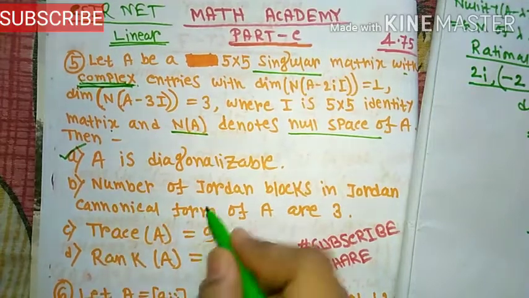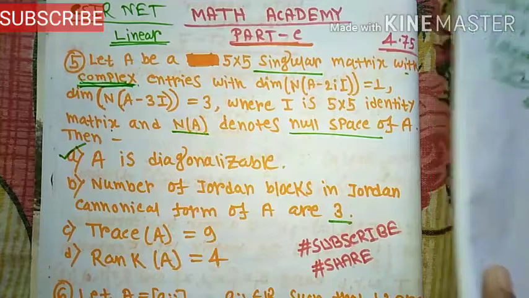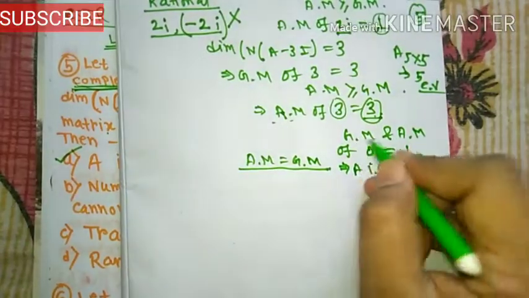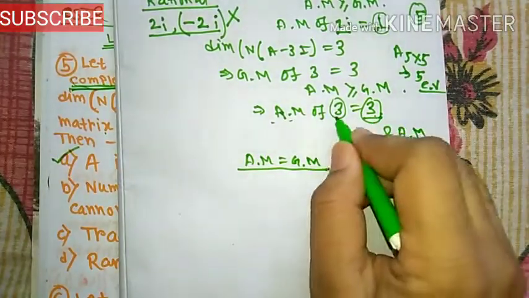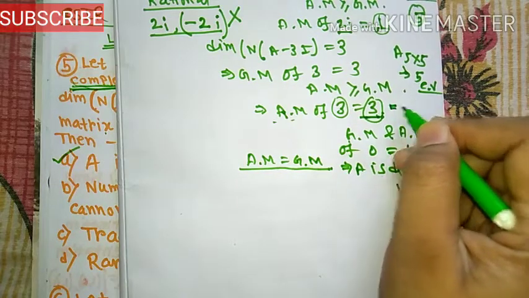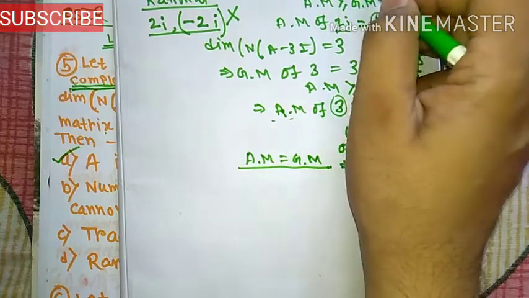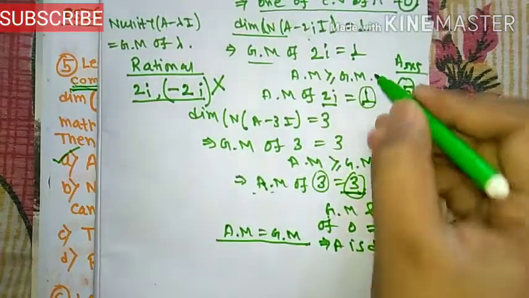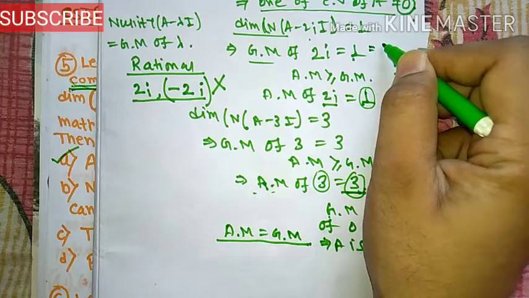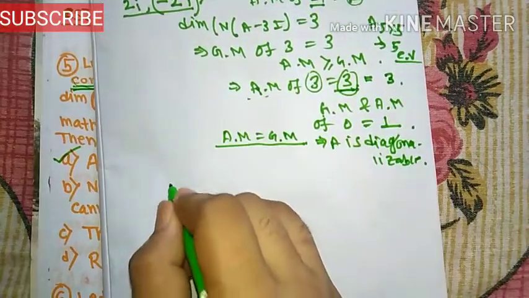Option B is: number of Jordan blocks in the Jordan canonical form of A is 3. So let's check. Here GM means number of Jordan blocks.